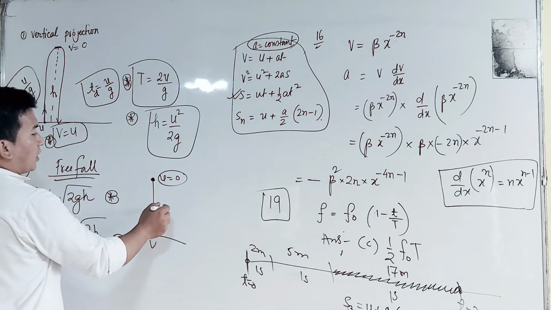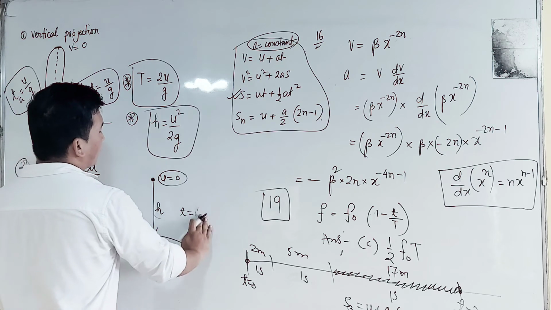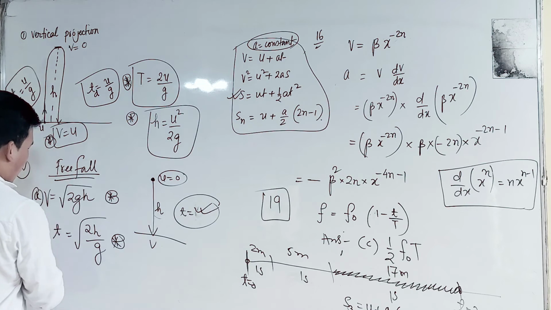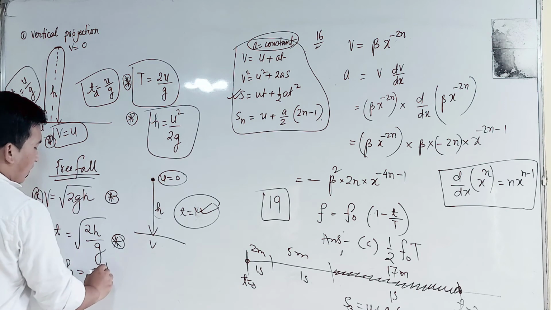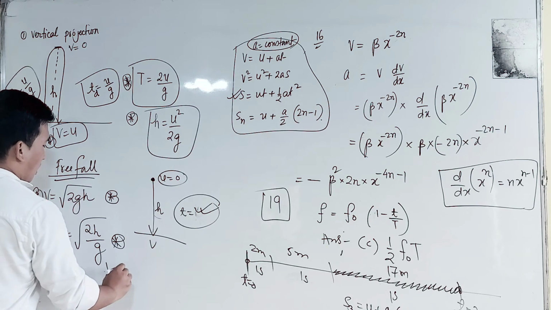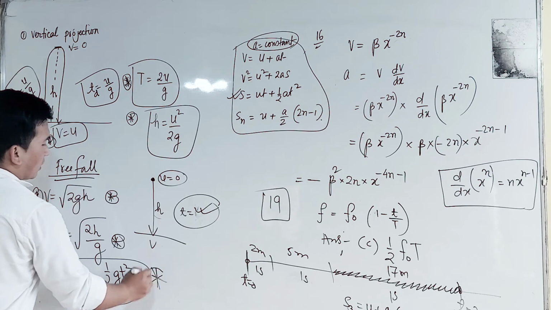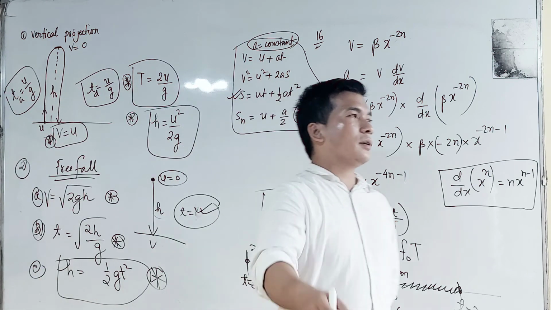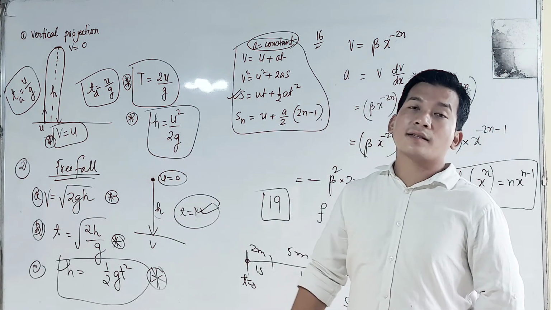If instead of height, time is known, then the height will be equal to half g t square. Understood? This is the formula with which we can find out the height of a building, a bridge, or a skyscraper.